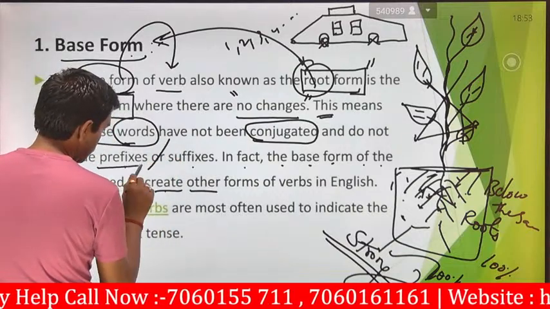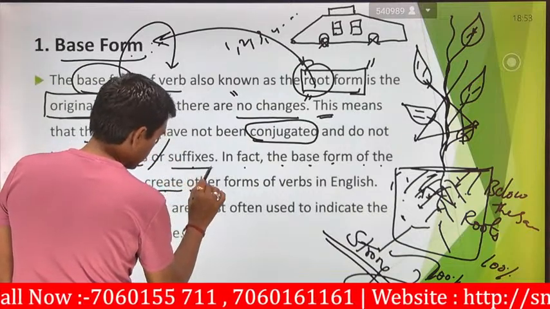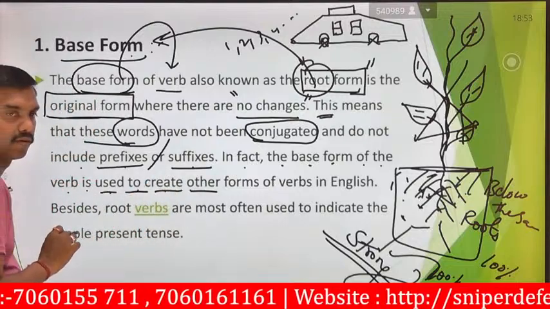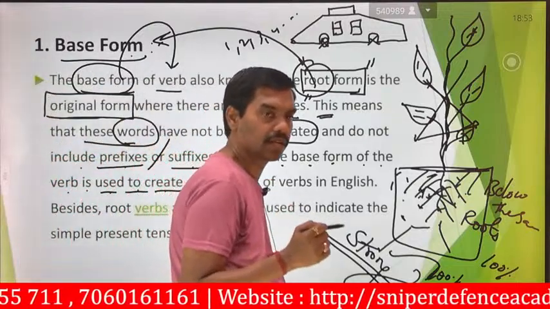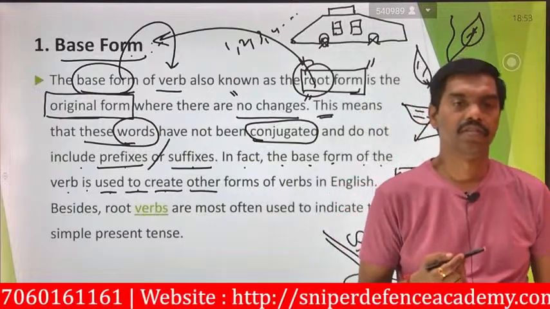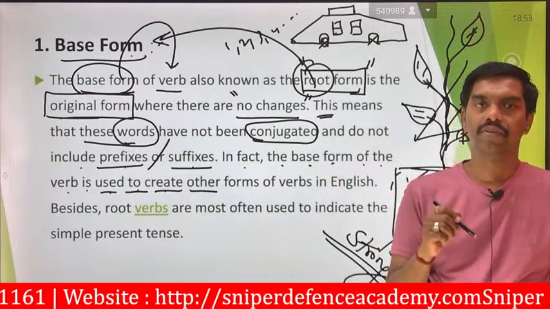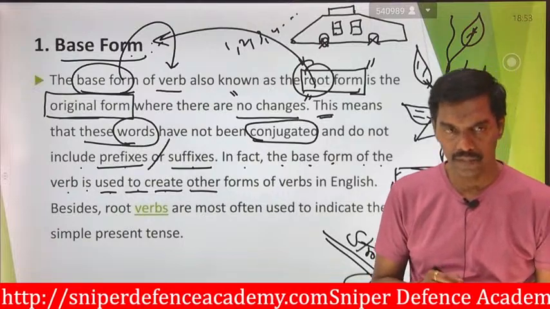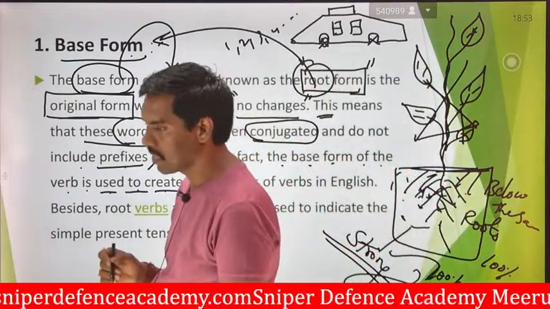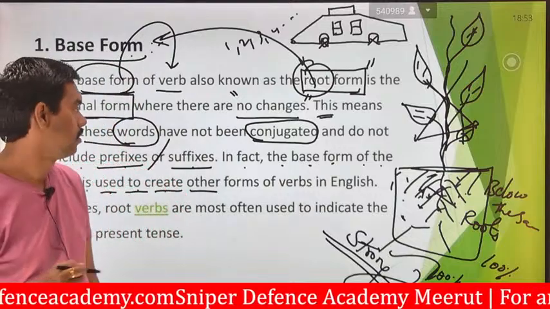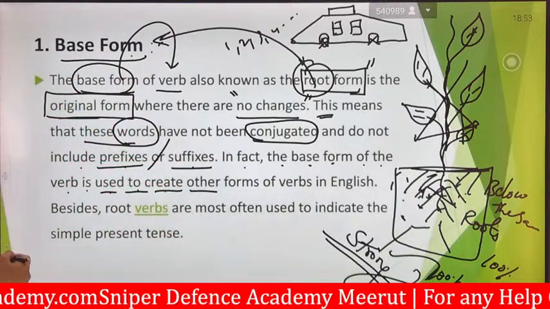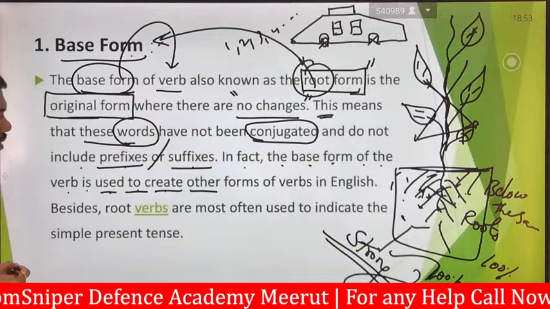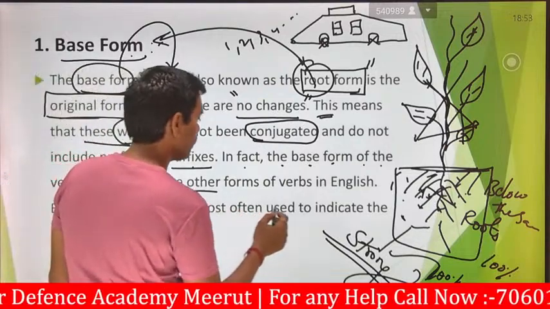In the future class, we are going to see what is prefix and what is suffix. In the upcoming class, we will see that with some examples. In fact, the base form of the verb is used to create other forms of verbs in English.